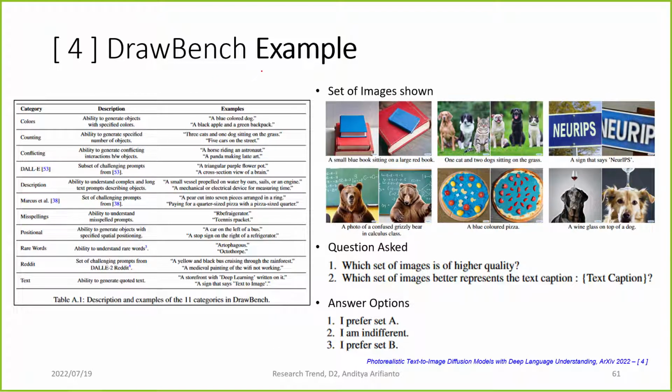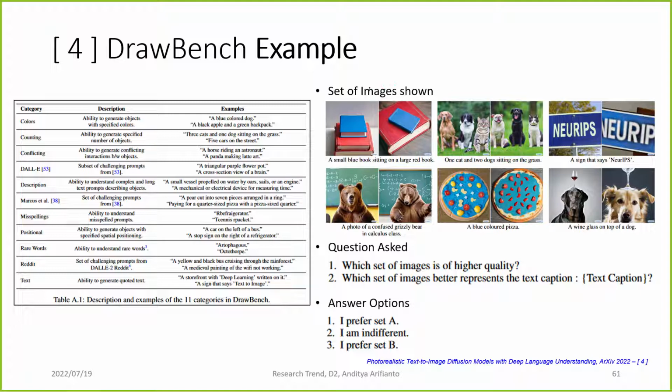This is an example of DrawBench. So these are the 11 categories: colors, counting, conflicting, and so on. This is an example of a prompt testing the ability to generate objects, a blue colored dog. Ability to generate conflicting objects, a horse riding an astronaut, and so on.